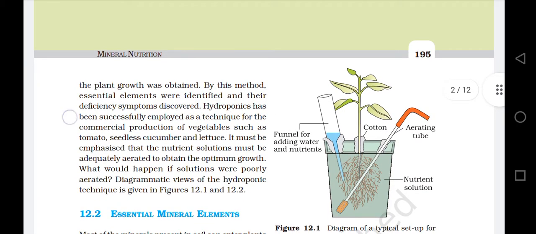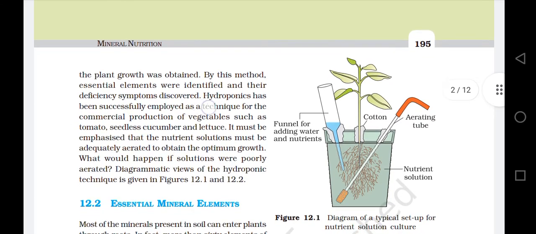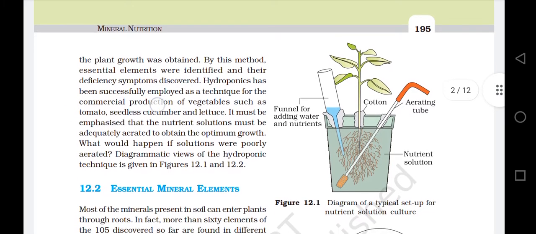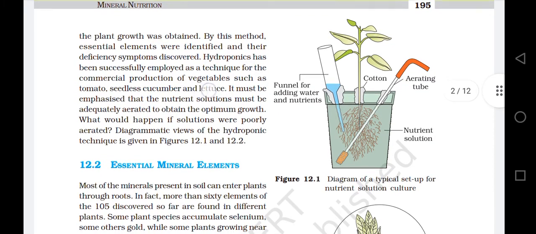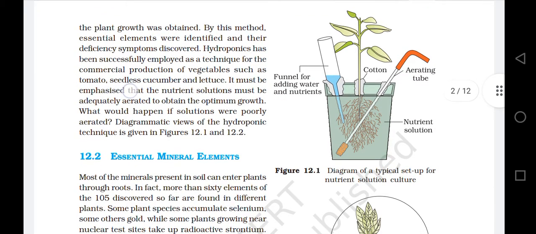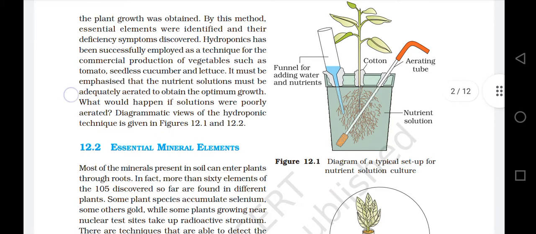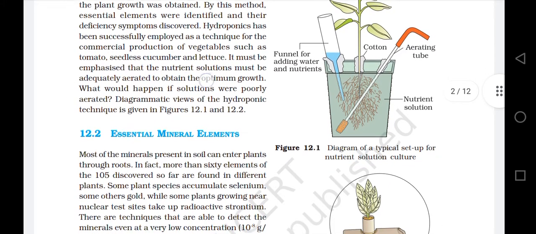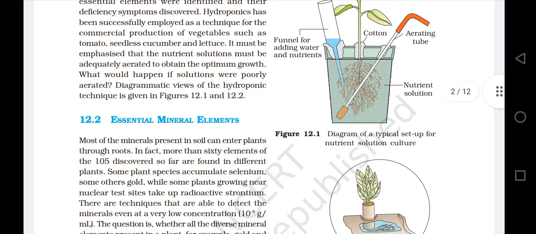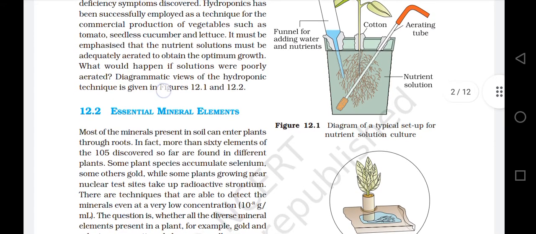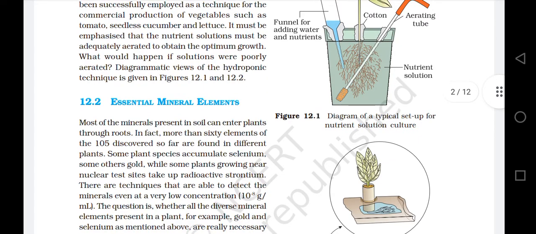Hydroponics has been successfully employed as a technique for the commercial production of vegetables such as tomato, seedless cucumber, and lettuce. It must be emphasized that the nutrient solutions must be adequately aerated to obtain the optimum growth. What would happen if solutions were poorly aerated? Diagrammatic views of the hydroponic techniques are given in figures 12.1 and 12.2.